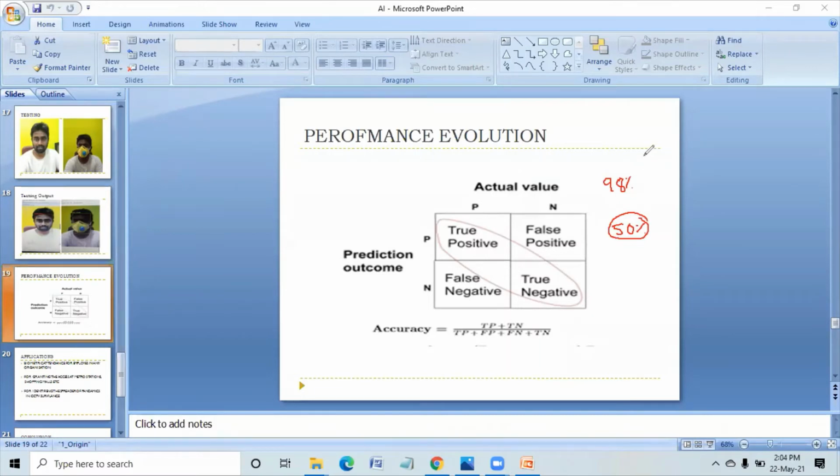If it is above 90%, you can take that vaccine, whether it is Pfizer or Sputnik or Covishield or Covaxin. Suppose a vaccine from America or Uganda has an accuracy of 50%. Will you use that? No. Here also the same thing. So how to calculate accuracy? For that calculation, we need true positive, false positive, false negative, true negative.